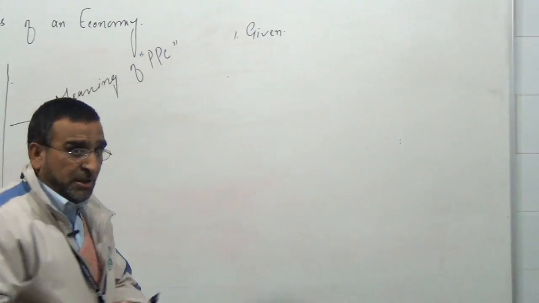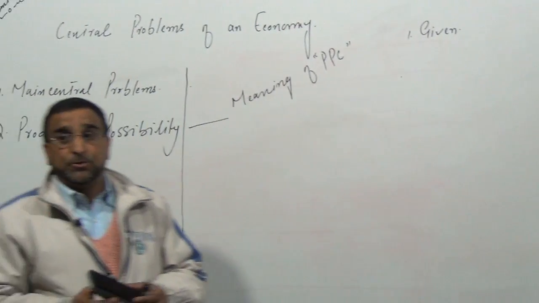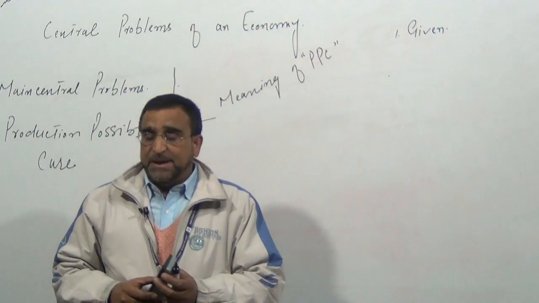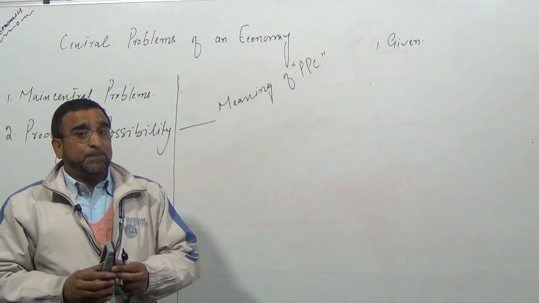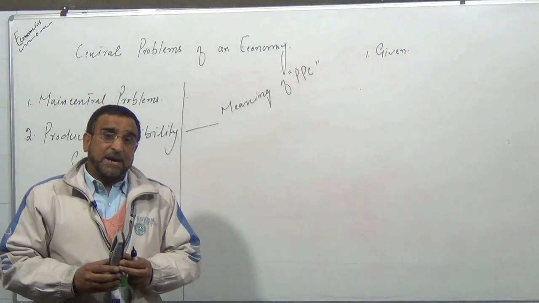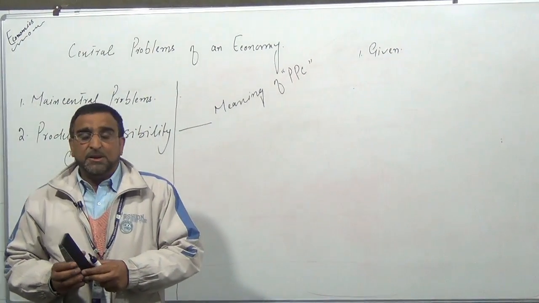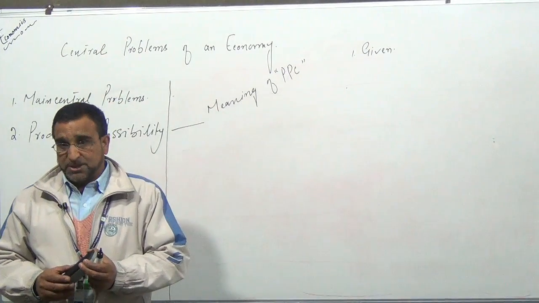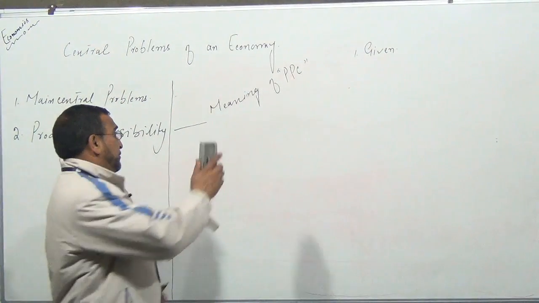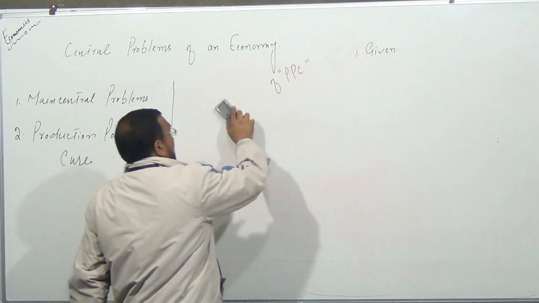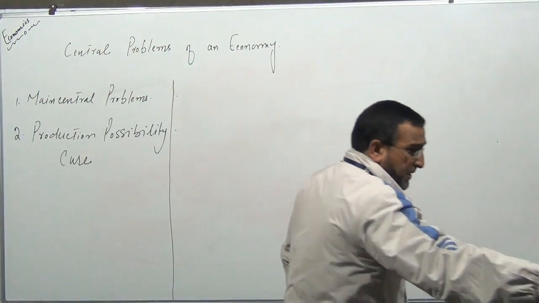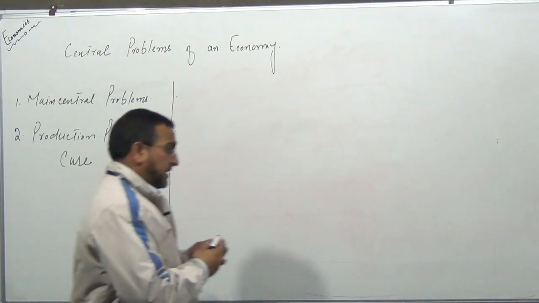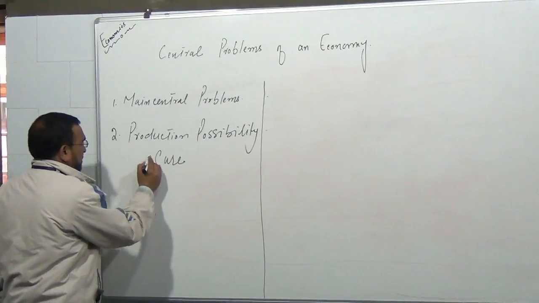I will show it to you with the help of a schedule known as the production possibility schedule, and then I will plot the same data on a graph and we will get a curve known as the production possibility curve. But before proceeding to the schedule and diagram, let us first keep some assumptions of this curve in mind.